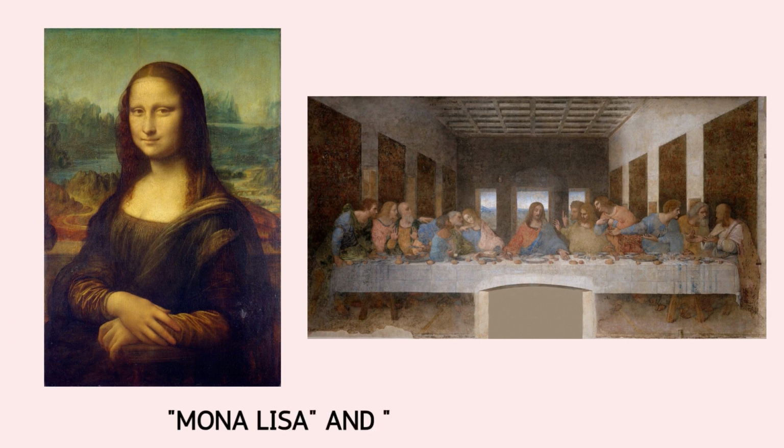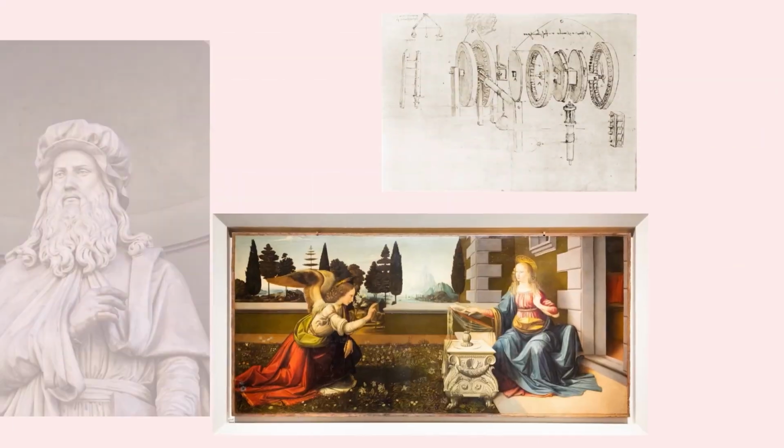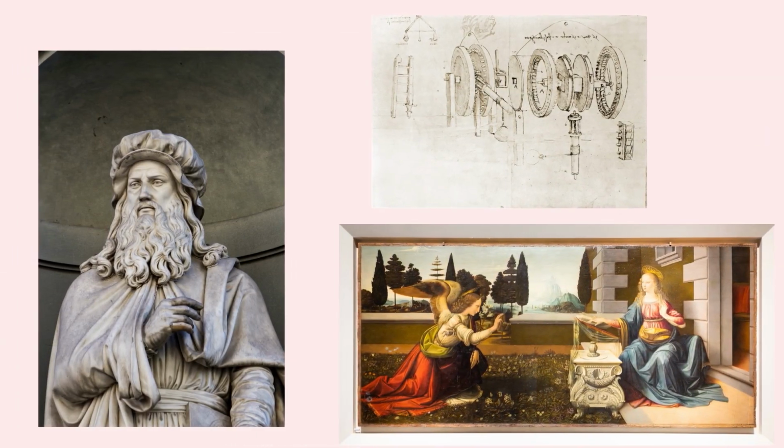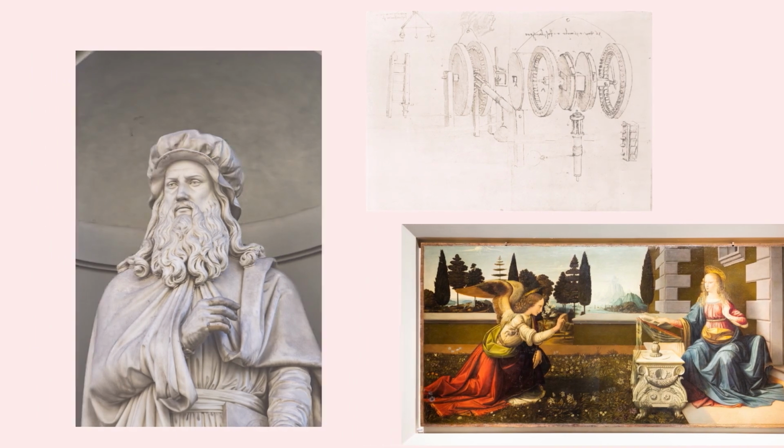Leonardo is most famous for his iconic artworks, including the Mona Lisa and The Last Supper. His artistic skills and techniques were revolutionary for his time, and his meticulous observations of the natural world influenced his artwork as well as his scientific investigations.